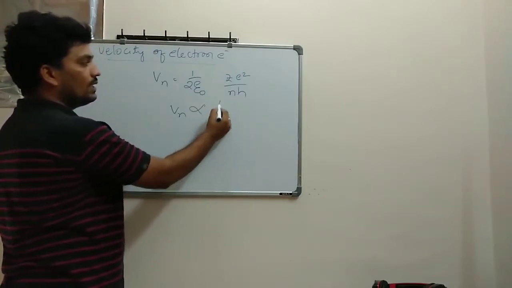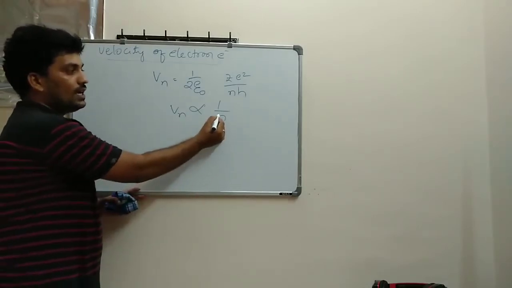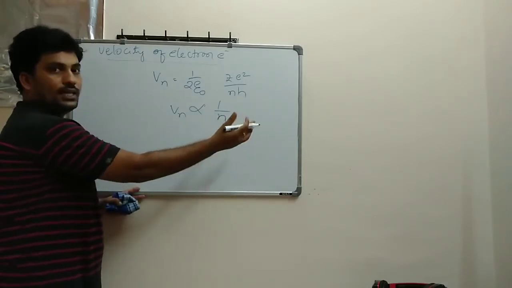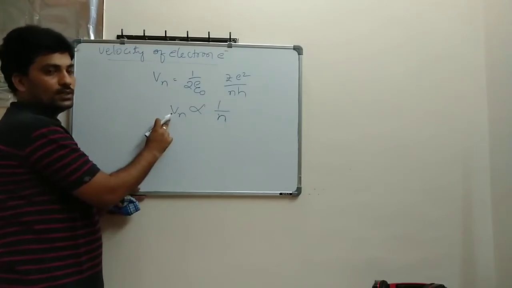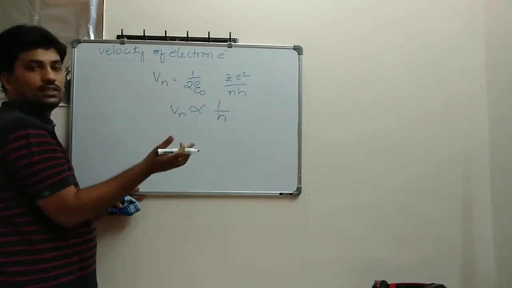So V is inversely proportional to n. As the orbit number increases, the velocity reduces, and as n decreases, the velocity increases. This is the variation.